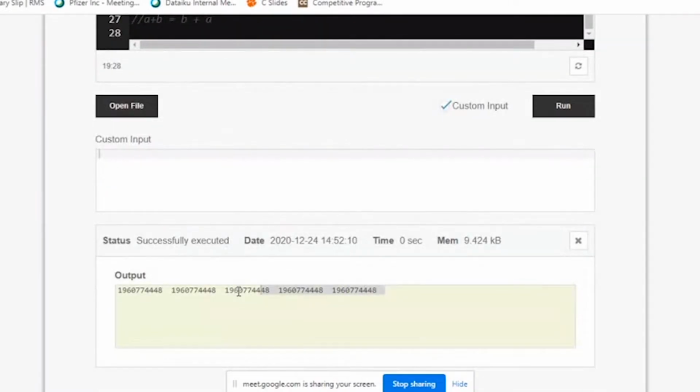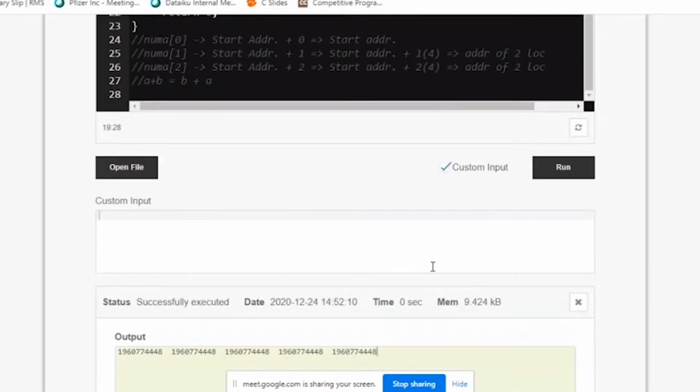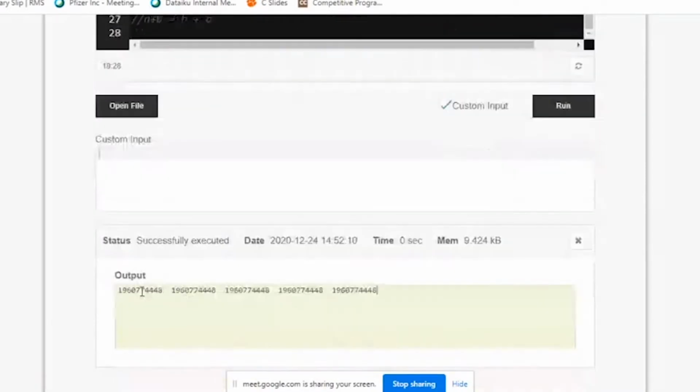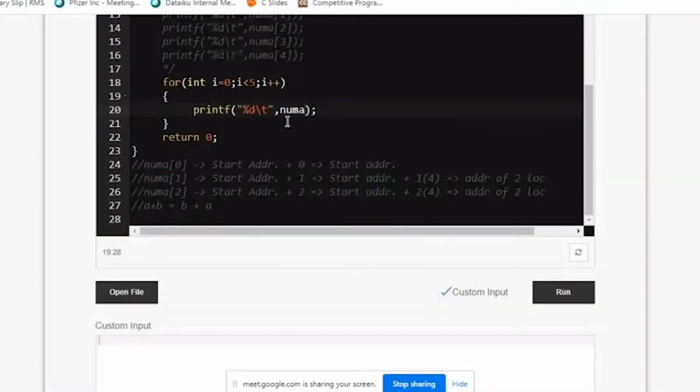See, these are the addresses of your num A. You can see here, the starting address is this one. Why is it printing the same value? Because all the 5 times I'm printing the starting address. Now see the magic here.